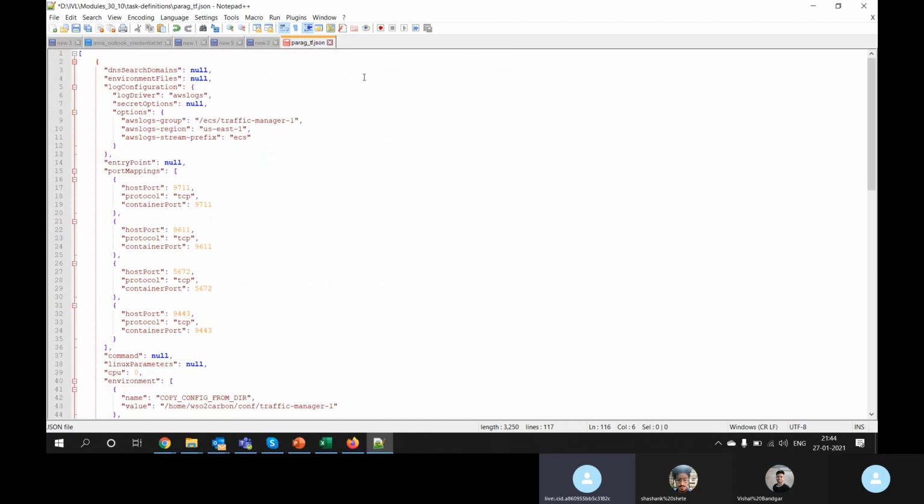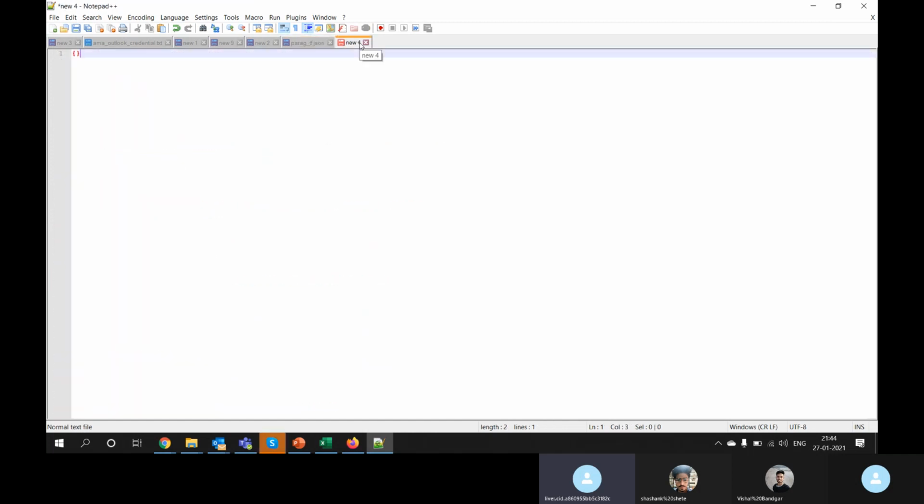So if I want to create a new JSON, I will just create like this. Let's have a key, anything. It can be a string, it can be anything. Colon, and the value of key one.